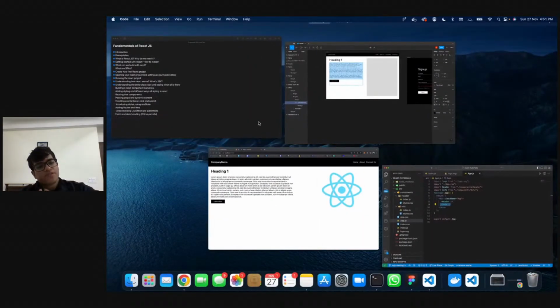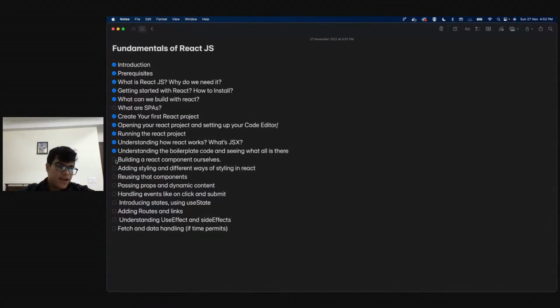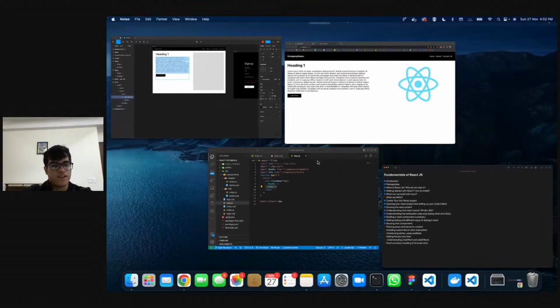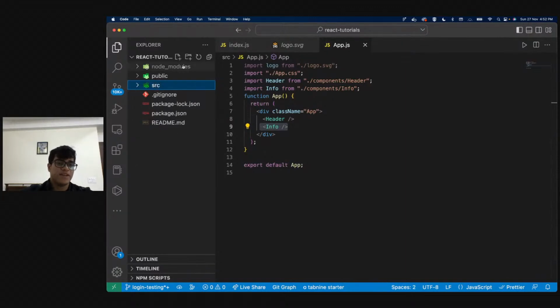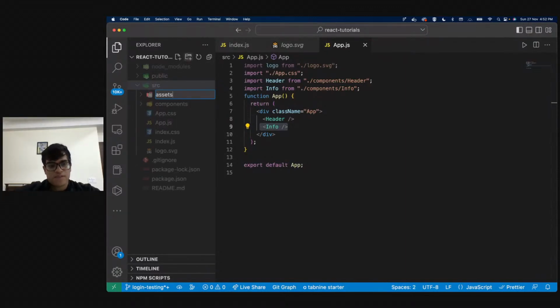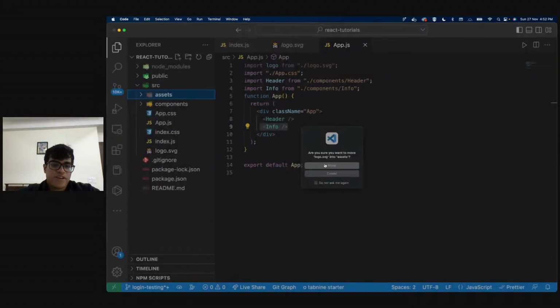So, okay. Now we have built our React components, we have done styling, and we have also done the reusing of those components, because I showed you how you can import it again and again and again. Right? If we want to create a folder for images, how do we create it? For that, you need to make a folder for assets inside your src, and then put your assets over there, and that is how we handle that.